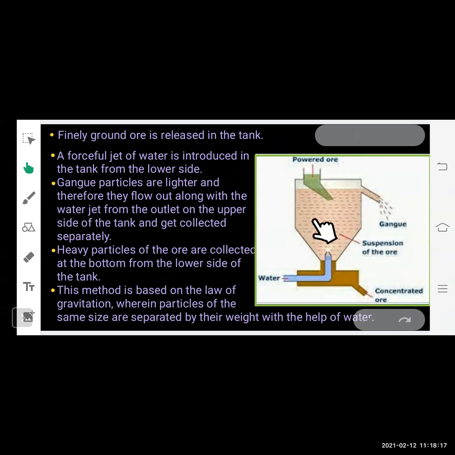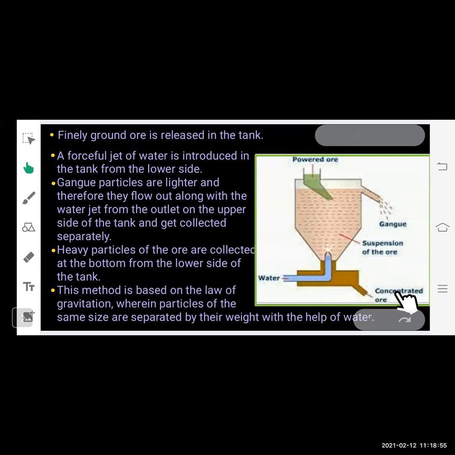So the lighter gangue particles flow away along with the water jet and get collected outside. The heavy particles of the ore move downwards due to gravitational force and are collected at the bottom of the tank, and you can separate the concentrated ore from the lower part.